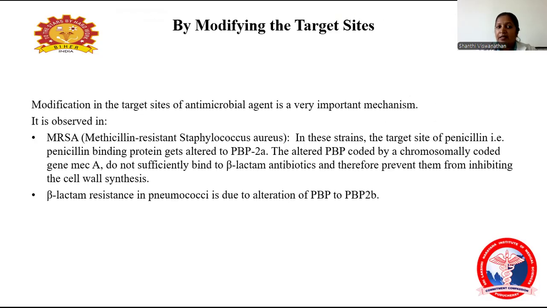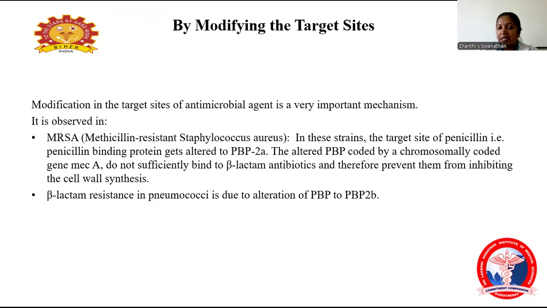Modification in the target site of antimicrobial agents is a very important mechanism. The particular target site for the antibiotic gets modified. This is especially seen in MRSA, that is methicillin-resistant Staphylococcus aureus. In these strains, the target site of penicillin, the penicillin binding protein, gets altered to penicillin binding protein 2A. The altered penicillin binding protein, coded by the chromosomal mecA gene, does not sufficiently bind to the beta-lactam antibiotics, preventing them from inhibiting the cell wall synthesis.